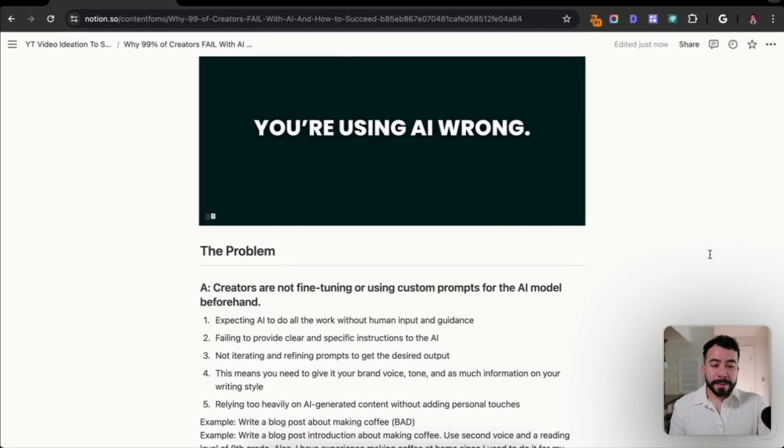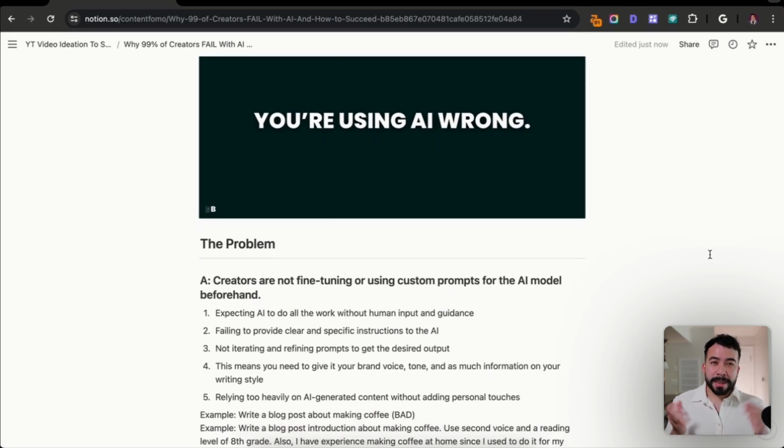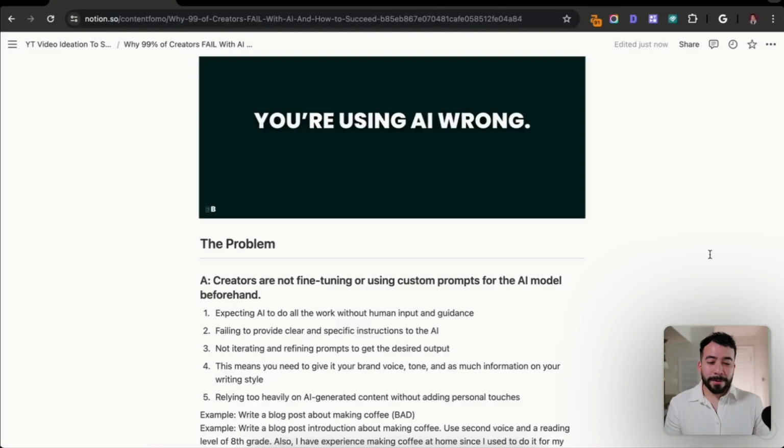creators are not fine-tuning or using custom prompts for their AI models beforehand. So what do they expect? They expect AI to do all the work without any human input or guidance. This is one of the most key aspects of using AI tools, is that you always need to fine-tune it, and you need to provide experience, facts, and just give it more detailed information for each section of your prompting.